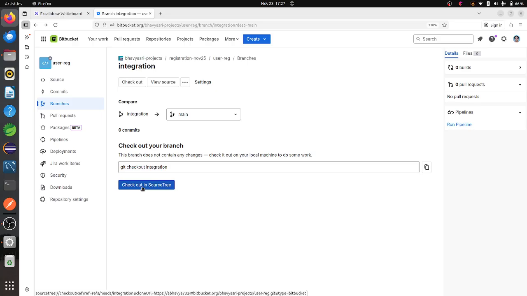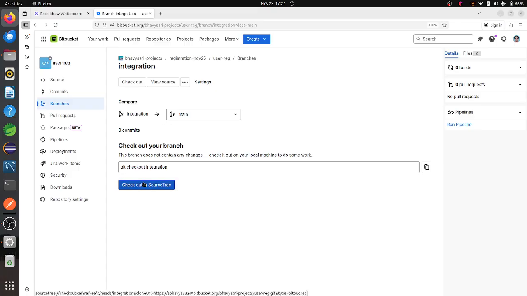SourceTree is one of the GUI interfaces provided by Bitbucket. If you are using a Windows OS system, or if you are using the Mac OS system, it will provide you the support to use that GUI interface. And if you click on this one, you will get some interface. There you can clone and push. So you can do everything.